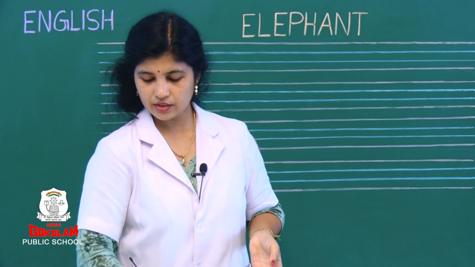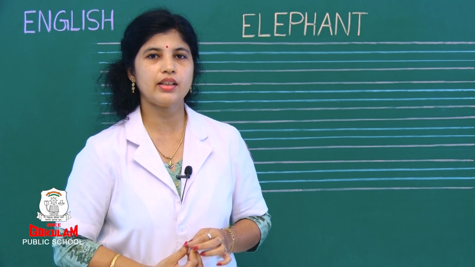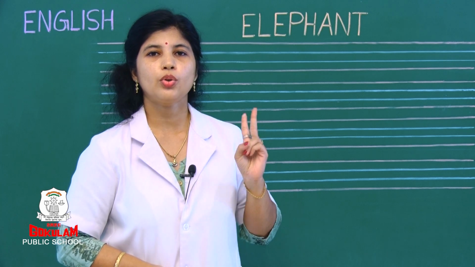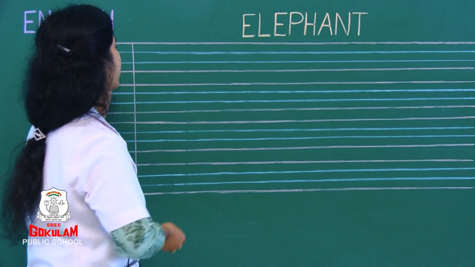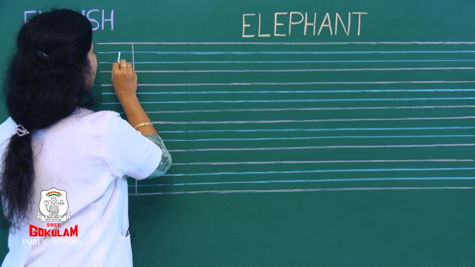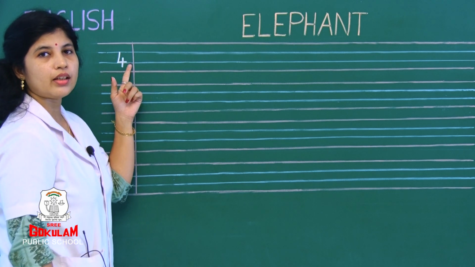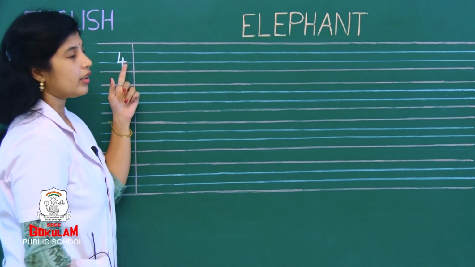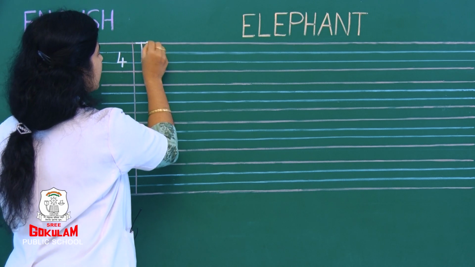Now look here children. What is the next sentence we should write? And then the next sentence? It has 2 tusks, right? So, what you should do? You should write number 4. Okay? And you should write the next sentence. What is the next sentence?